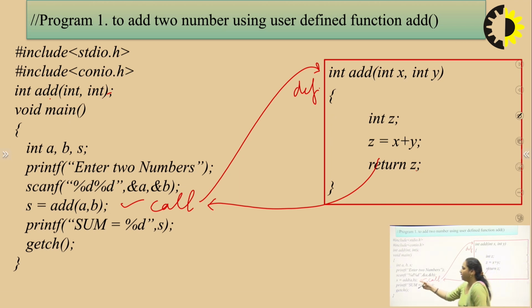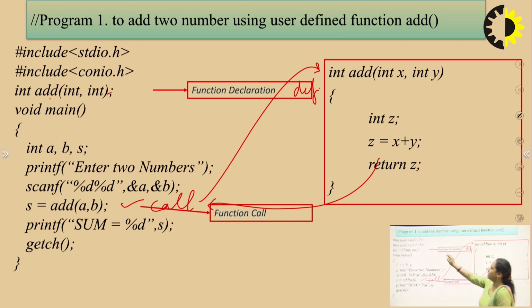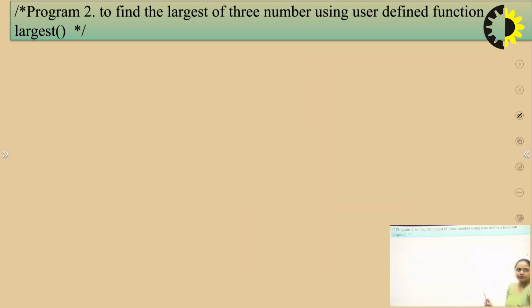So a and b are actual parameters and x and y are formal parameters. Clear? So this is the function declaration, this is the function call and this is the function definition.